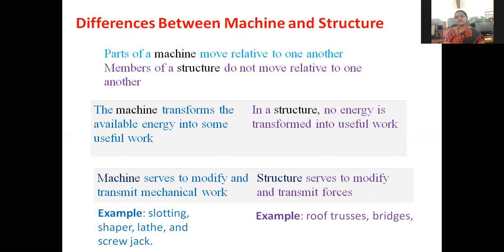A structure serves to modify and transmit only forces, and it will take only load. It will transmit the forces. They are load transmitting members. Examples: slotting and shaper machines; for structures, roof structures and bridges.